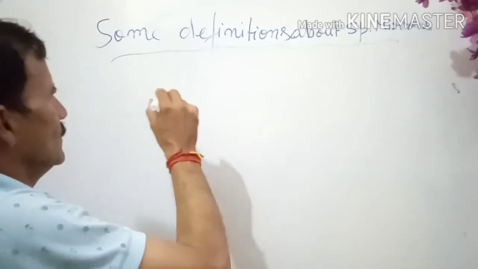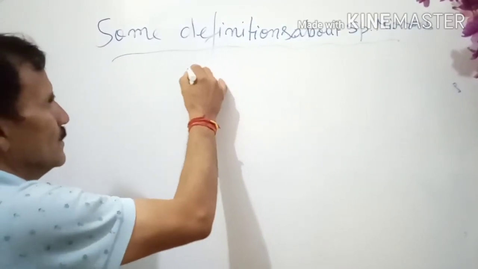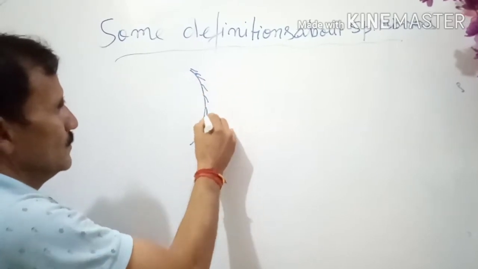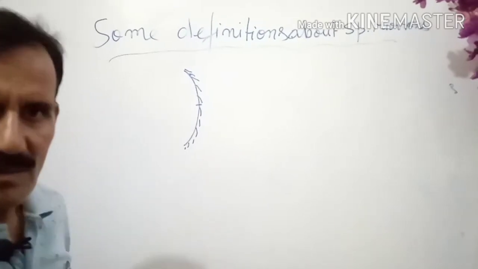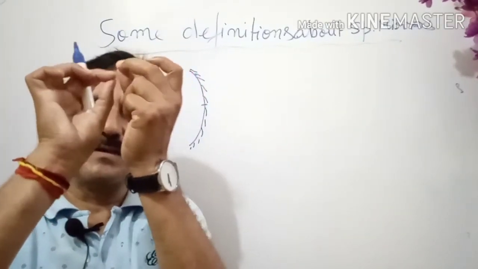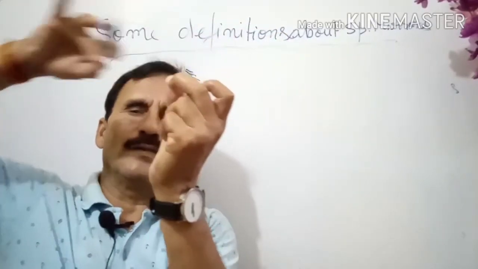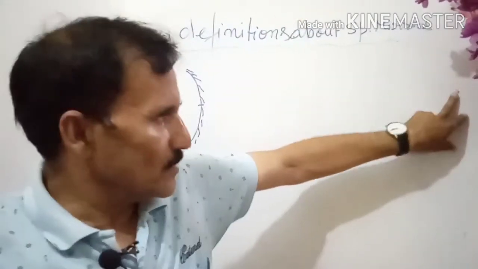So let me take the figure. Suppose we are taking this concave mirror. So the middle point, it is just like that. Here you have the middle, equally from here, here and here. We cannot make a sphere on the plane of the blackboard.